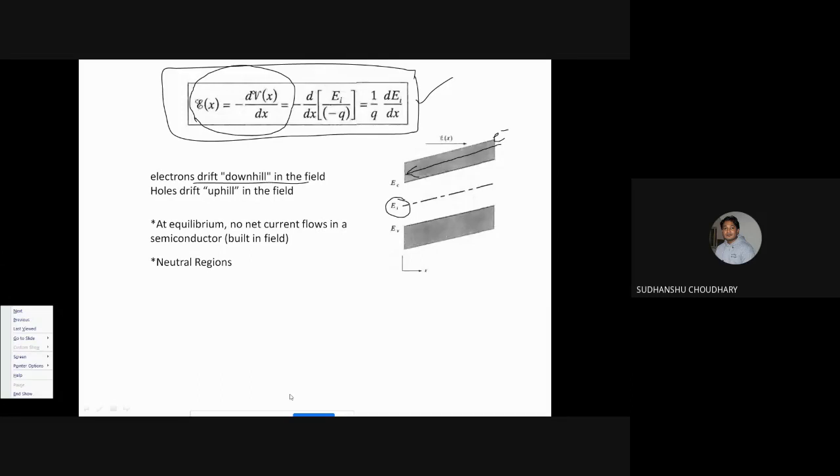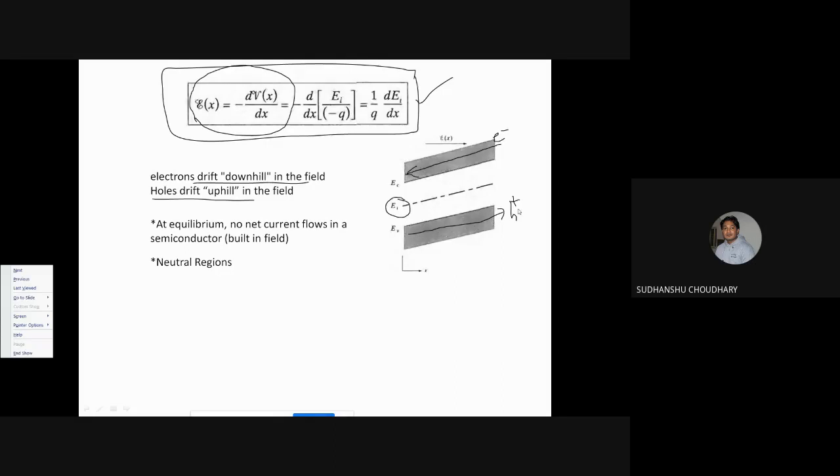Okay. Similarly, holes are drifting uphill in the field, so holes obviously move in the same direction as the field, so holes are moving uphill along the electric field. Okay. So these two are very important observations, that is electrons move downhill and holes move uphill.